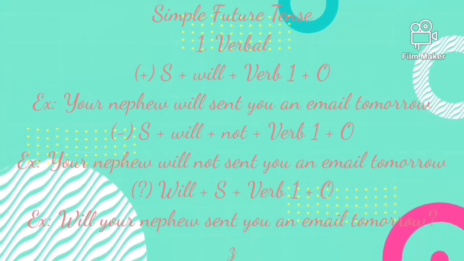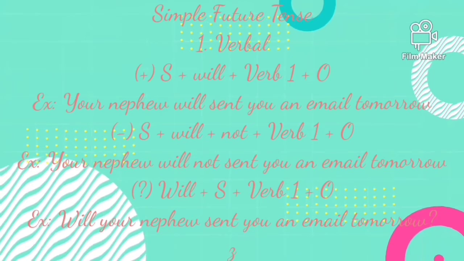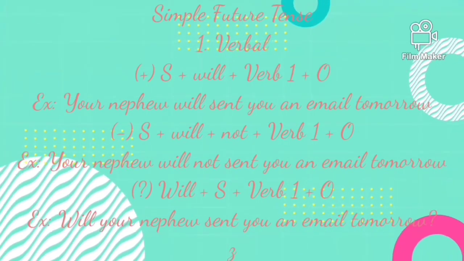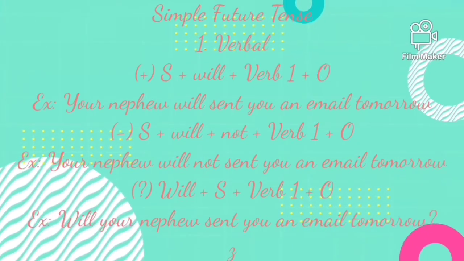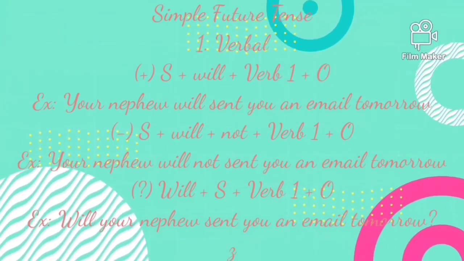Negative sentence: subject plus will plus not plus verb 1 plus object. Example: your nephew will not send you an email tomorrow. Interrogative sentence: will plus subject plus verb 1 plus object. Example: will your nephew send you an email tomorrow?